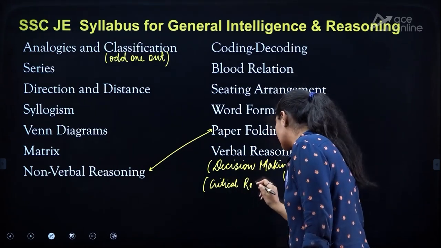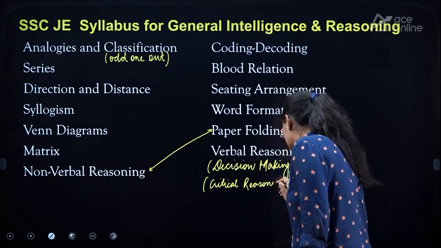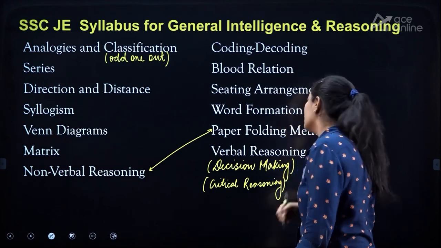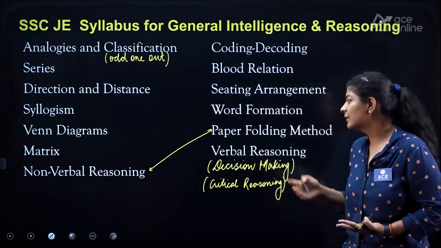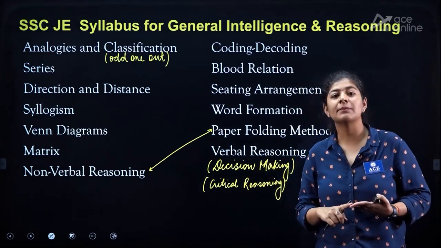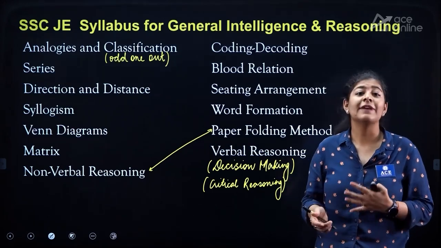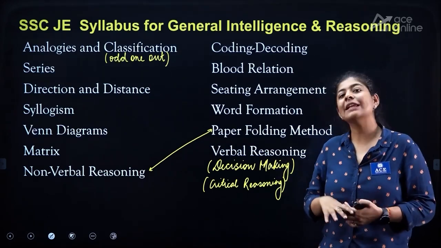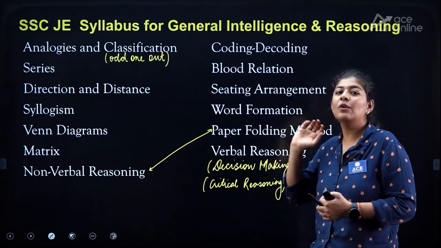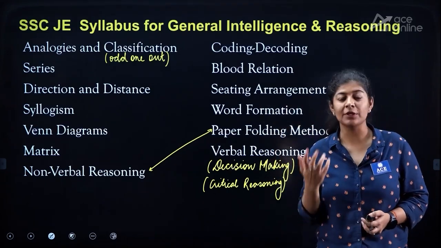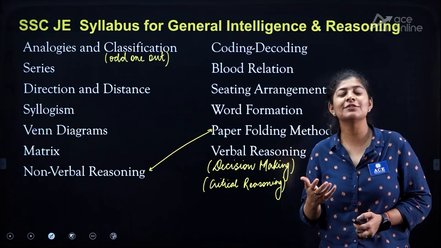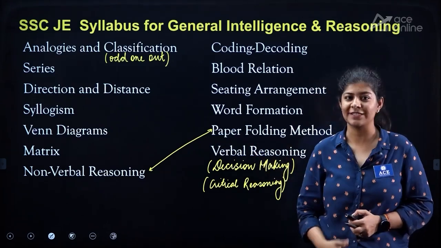But yeah, you can also term it as critical reasoning. Now, what are the topics covered under it? Statements and assumptions, statement and arguments, statements and conclusion, statement and course of action, and many more. So basically all the parts in which we only need to work on the verbal segment, where no number, no figure is used, come under the verbal reasoning, right?